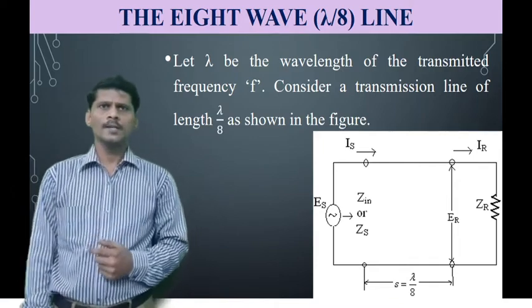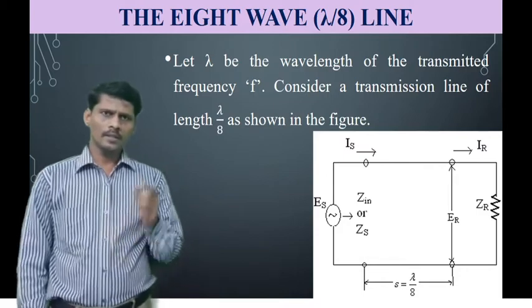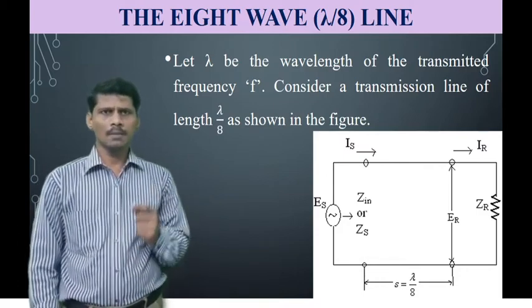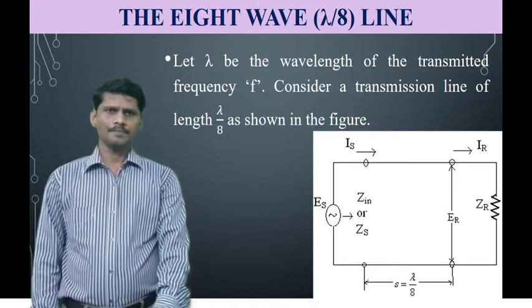The first one is the lambda by 8 transmission line, where the length of the transmission line is lambda by 8.